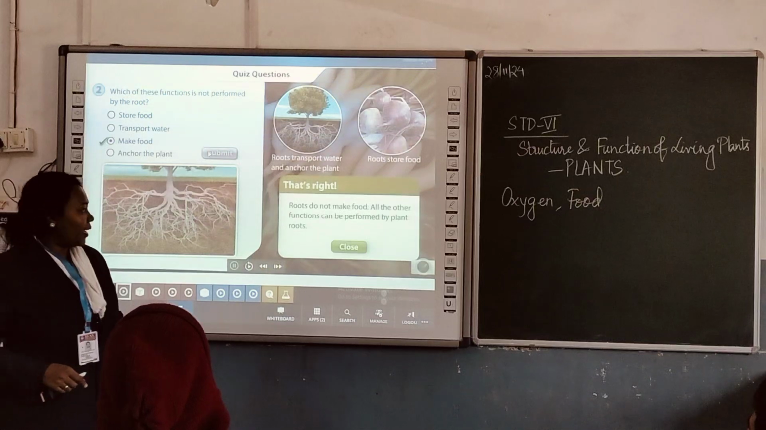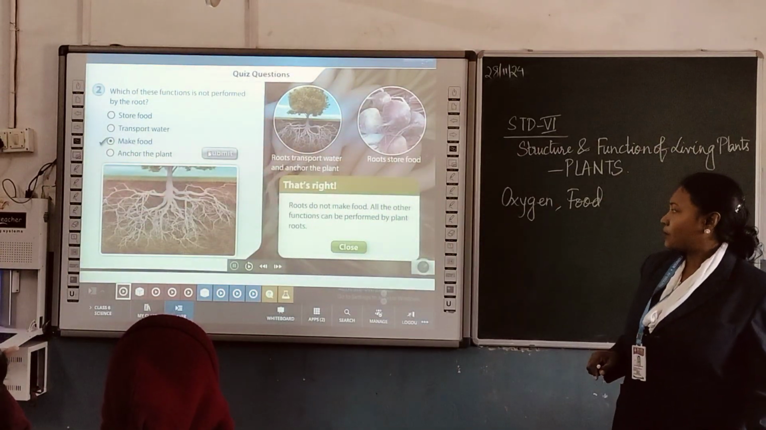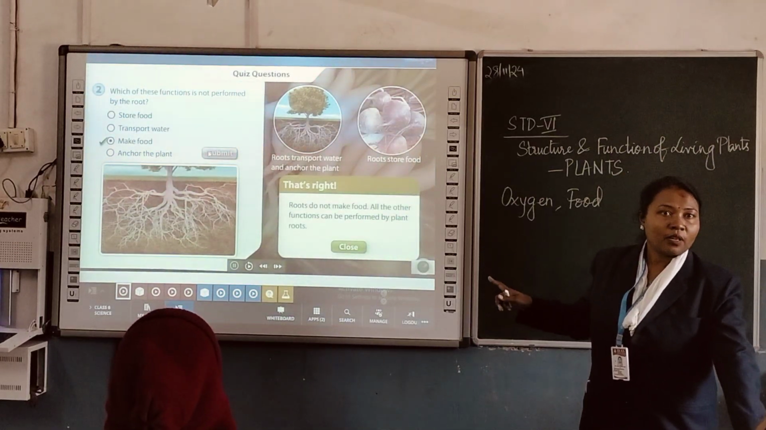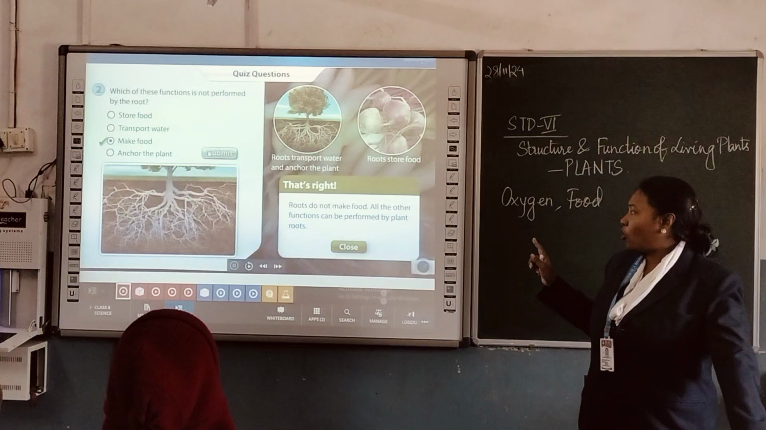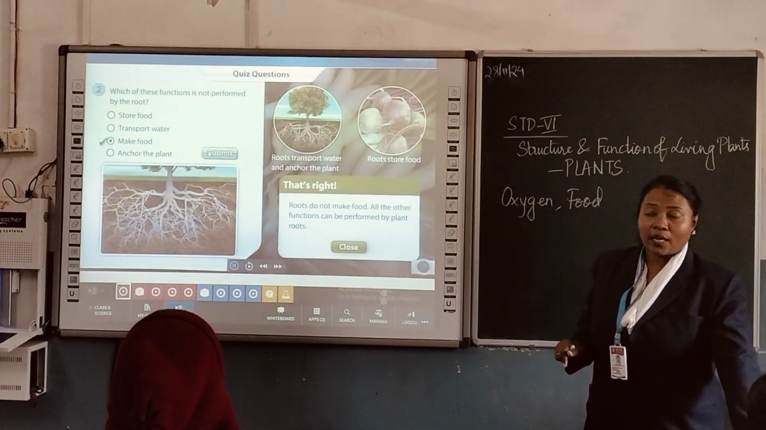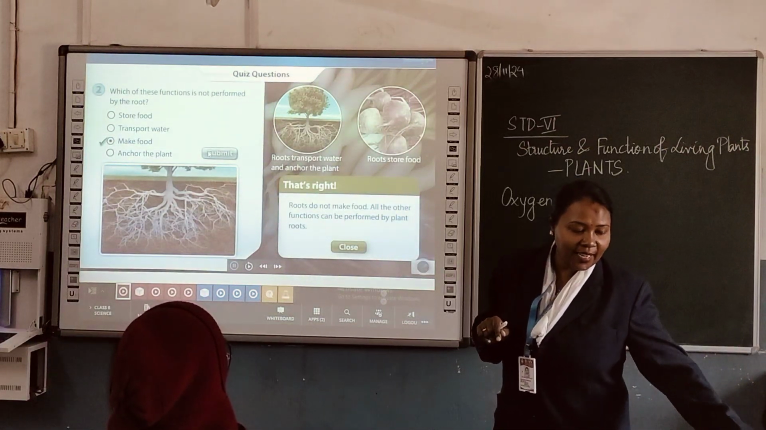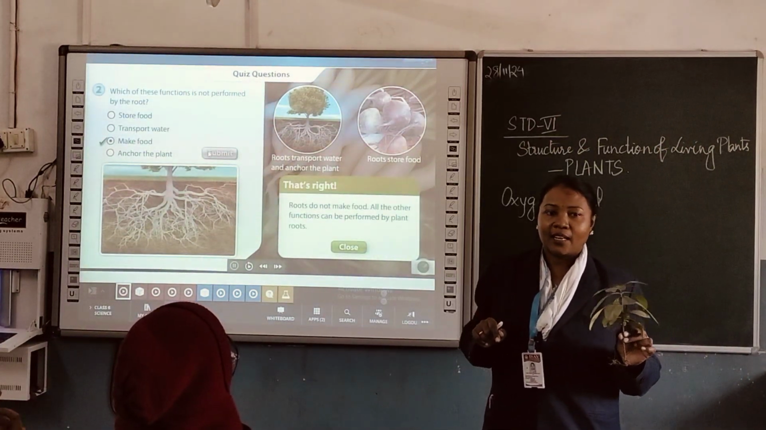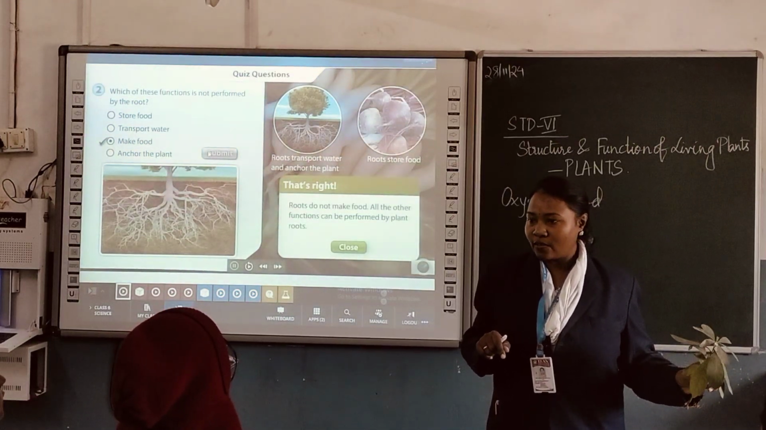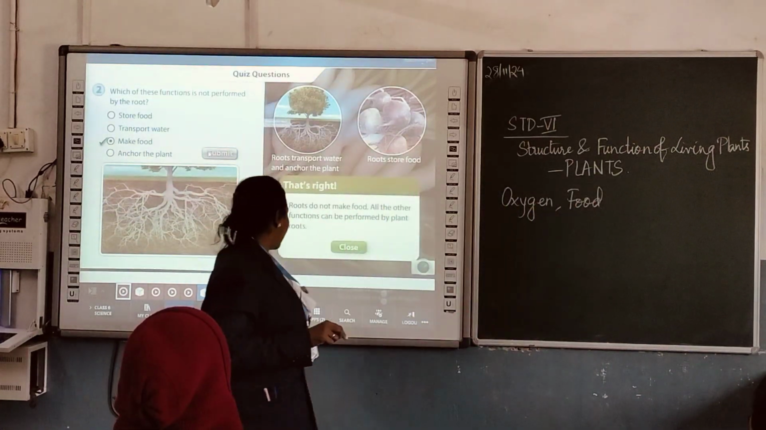See, roots do not make food. All the other functions can be performed by plant roots. So roots do not make food, except making food. Who makes food, children? The leaves. That's why leaves are green in color. Leaves help in preparation of food by the process of photosynthesis. Everything is linked with each other, is it not? Let us go with the next question.